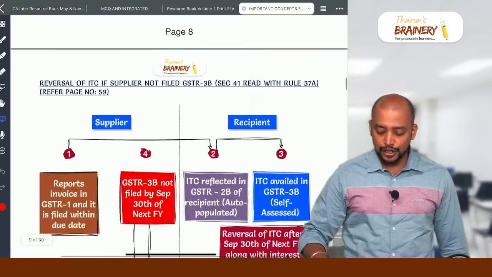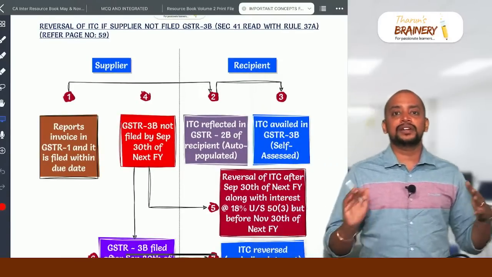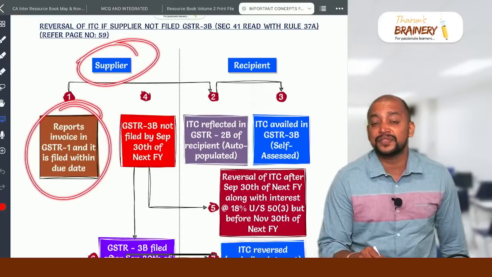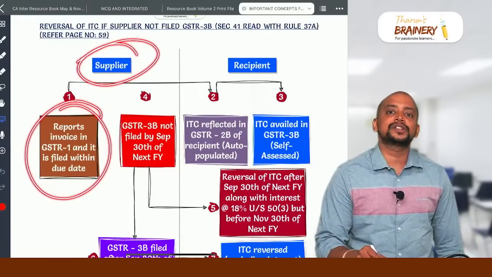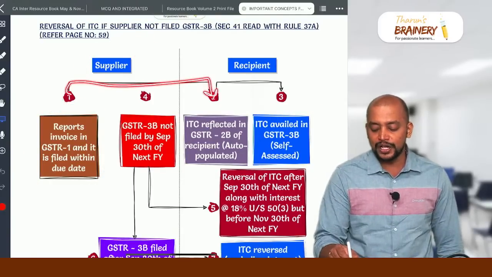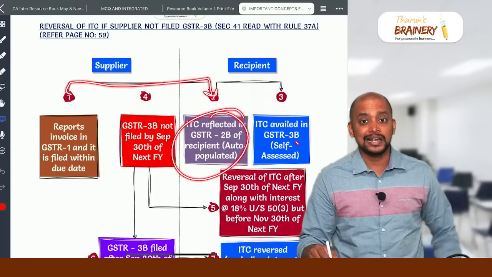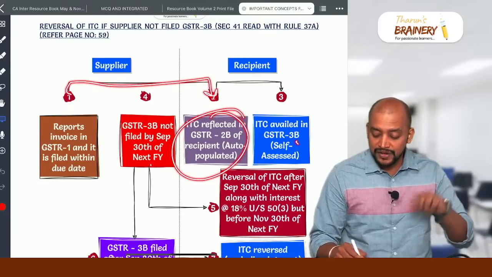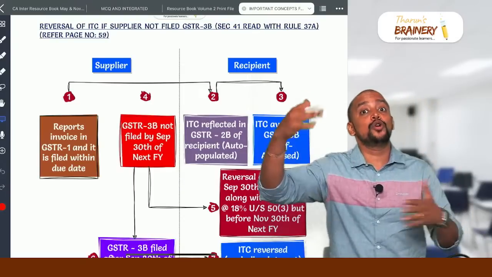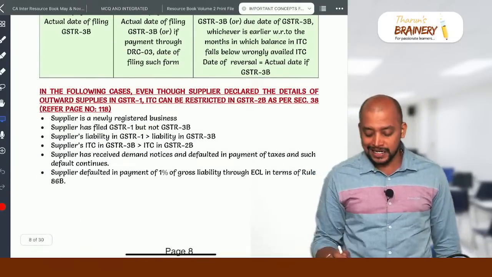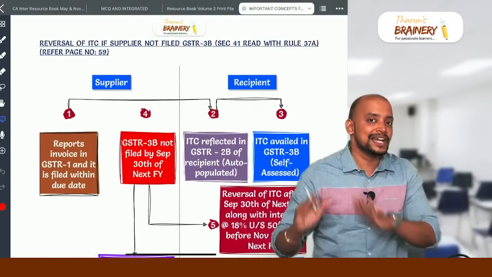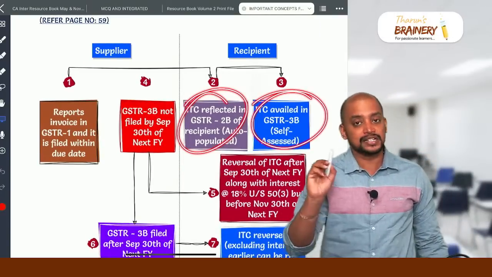Then section 41 is also there. What does section 41 say? The supplier reports the invoice in GSTR 1 and it is filed within the due date. The moment the supplier reports the invoice in GSTR 1 filed within the due date, the recipient can take the ITC. It will be reflected in 2B of the recipient and he can take the ITC. But the supplier has not yet filed 3B. Even then it will come under 2B under ITC available. If the supplier has not filed 3B for more months, then only for future periods it will be restricted as per section 38. But for the current month, it will come under 2B as ITC available and the recipient can take that ITC in 3B.